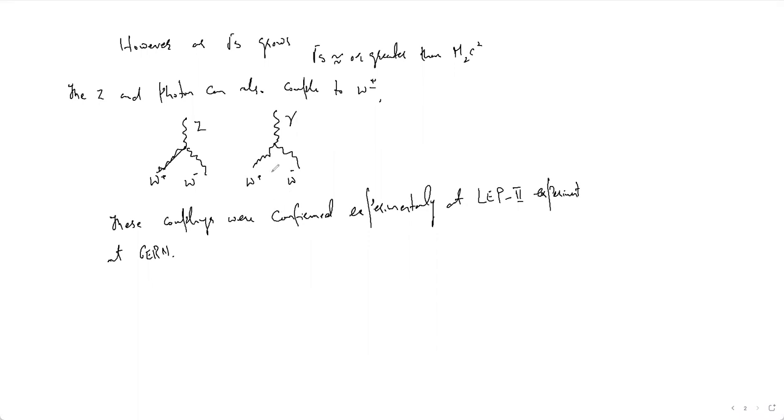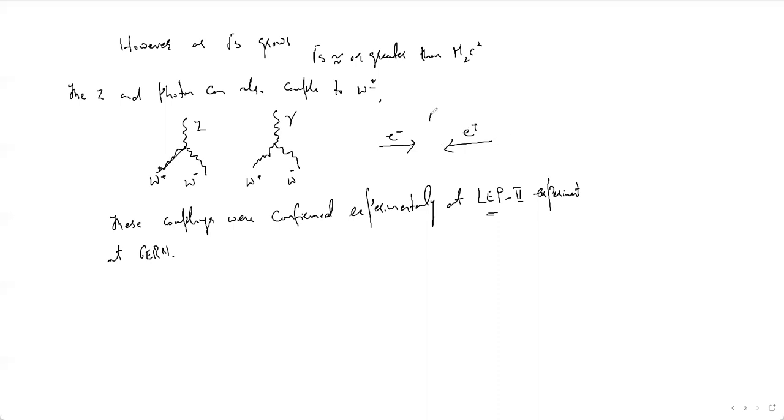So these couplings, Z to W plus and W minus, and photon to W plus and W minus, were confirmed experimentally at this particular experiment, LEP, at CERN. What happened there? They accelerate electrons and positrons to sufficient energies, and you know how the collision happens. An electron comes from here, a positron comes from here. They allow them to accelerate to sufficiently high energies so that when they interact, they produce a W plus and W minus in the final state.